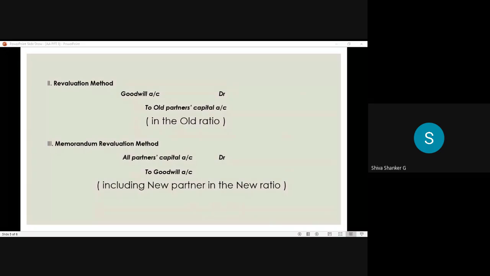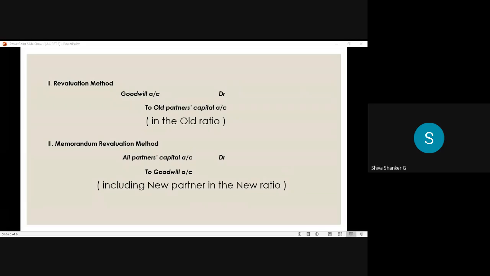Whatever amount we valued or raised, created, the same amount in the memorandum revaluation method we distribute to all the partners. Only valued means only old partners in the old ratio. But valued goodwill written off means we distribute to all the partners, including a new partner, in the new ratio.